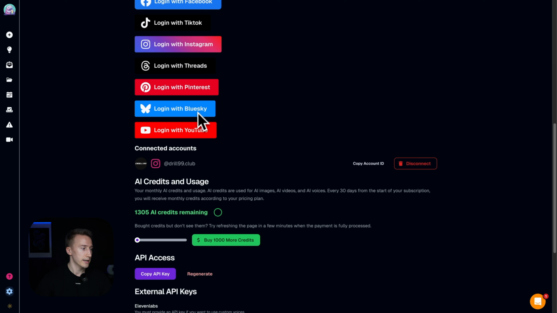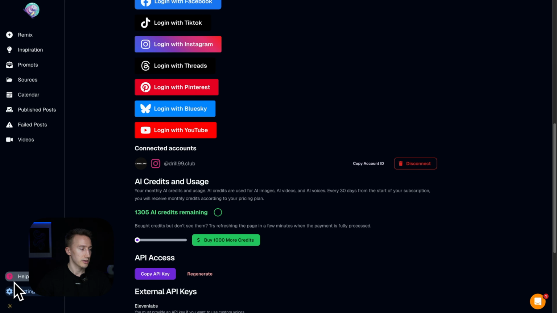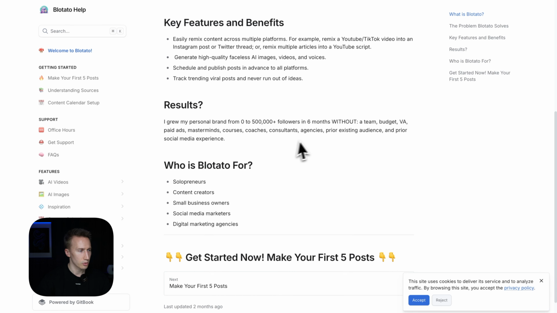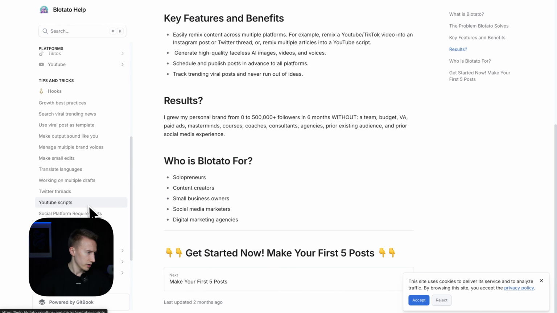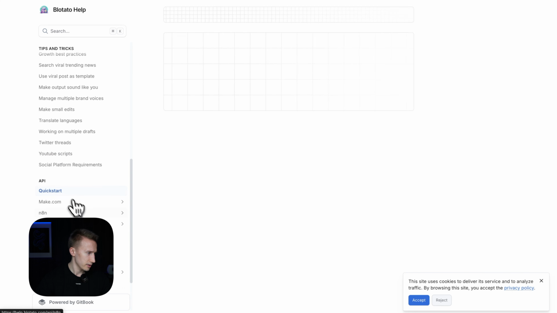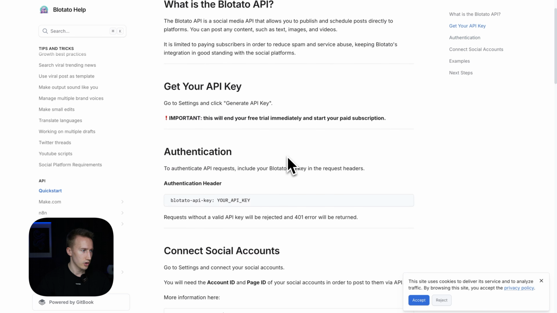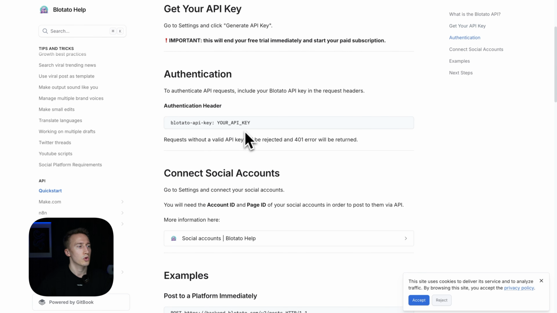So what we do next is go to the documentation. So press help and you will see this kind of page. Okay, so here we go to API and to quick start. And in the documentation, first we see how we should do the authentication.